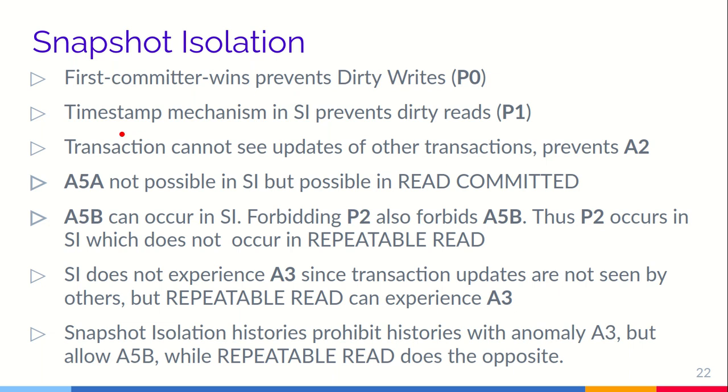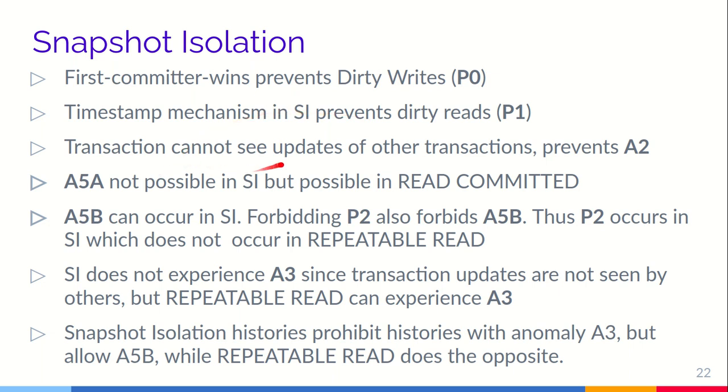Also, the timestamp mechanism in snapshot isolation basically keeps track of when a transaction gets committed and when the snapshot was created. So that also prevents dirty reads, right? Because it will read some item and can later read the same item again, and this happens because the transaction gets a snapshot and the same data item will not be reflected in that snapshot if it is written by another concurrent transaction.